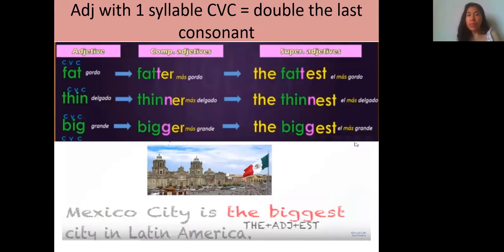Now we have another rule. Remember, if we have an adjective with only one syllable and from the right to the left, we count consonant, vowel, consonant, we double the last consonant, and if it is comparative, we add ER. If it is superlative, we add EST. Like for example, Mexico City is the biggest city in Latin America.